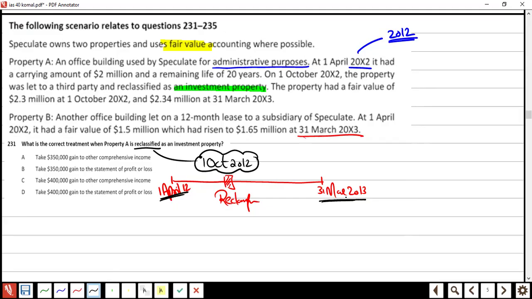Now tell me, we had a property which had a carrying amount. The date is mentioned. Is that 1st of April 2012? Am I clear? 2 million. Let's write the full number, okay?